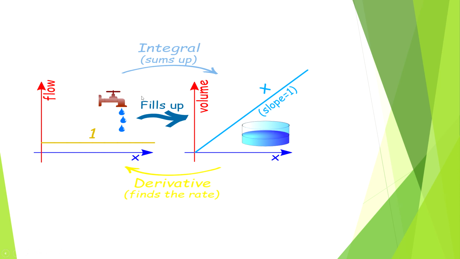So there you see that it is integrated. The running water is being summed up and put into a tank. So it is summing up, you call it integration. Now if the same water in the tank runs out, we can find the rate, the speed, at which the water runs out. It's called differentiation or the derivative.